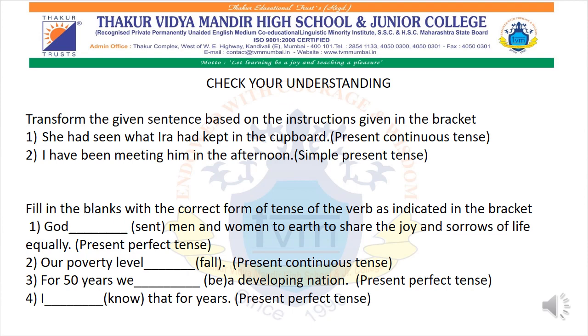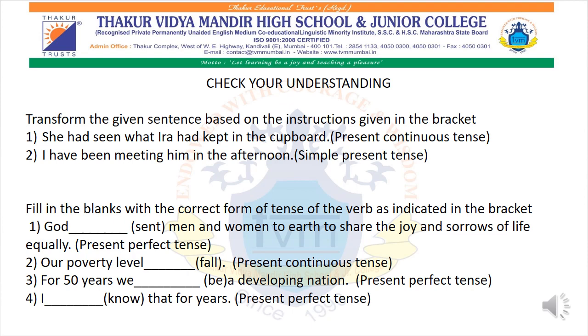Now you all have to transform this sentence into present continuous tense. Now present continuous tense, come on, start recollecting. What is present continuous tense? You all have to make use of which words? Is, am, are, and main verb plus ing plus object.